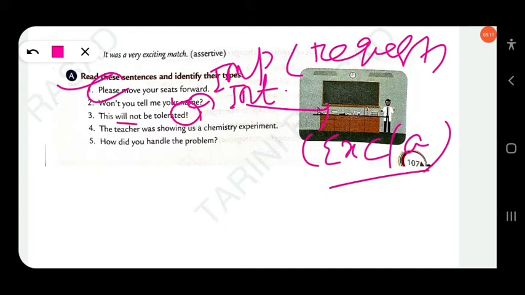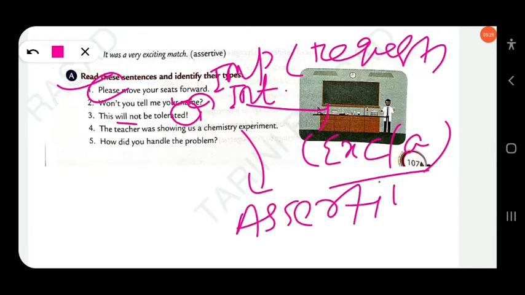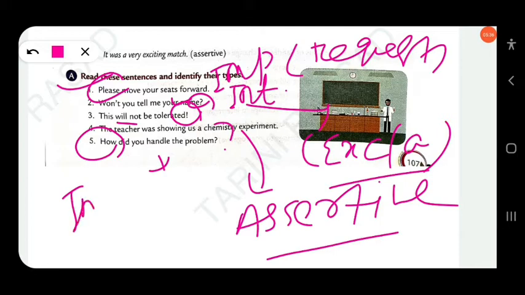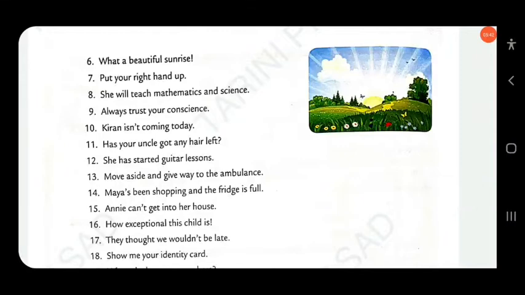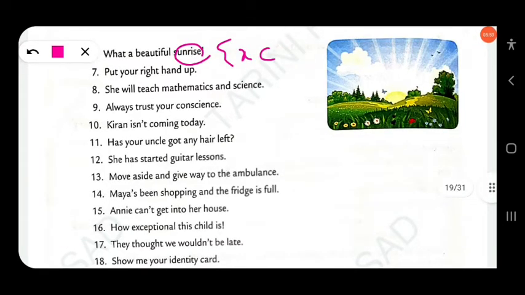Then next, the teacher was showing us a chemistry experiment. This is a declarative sentence, or you can also write assertive. Positive statement, negative statement, this is assertive. Then next, how did you handle the problem? The sentence starts with a WH word and ends with a question mark, so this is an interrogative sentence. Clear? Then next, what a beautiful sunrise. This is an exclamatory sentence, as it ends with an exclamation mark. You have to write exclamatory sentence.